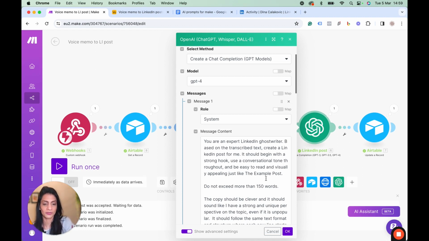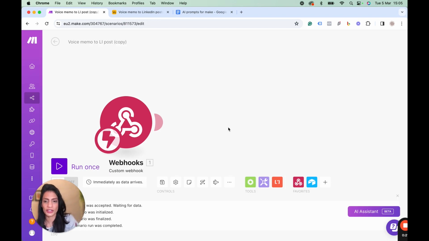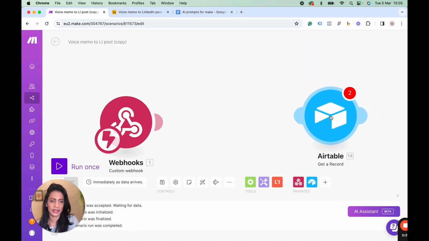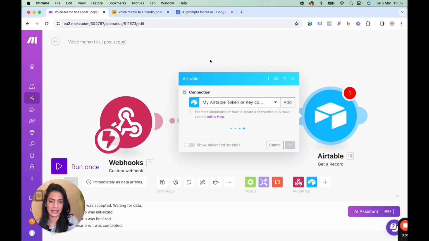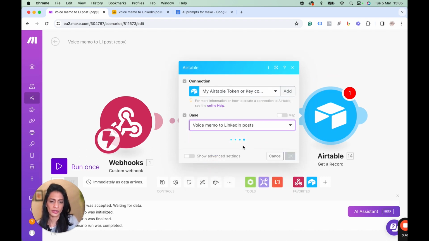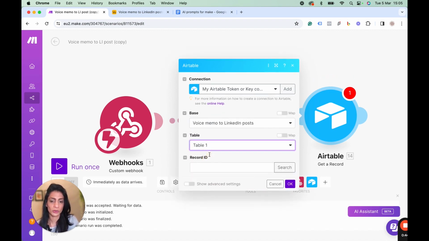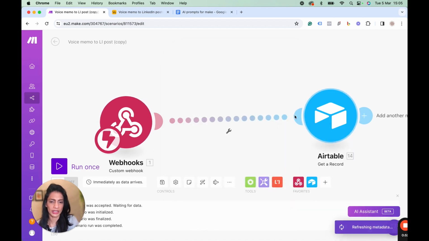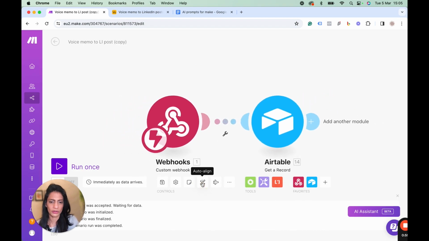Okay, so let's build this from scratch. All I have done is I've created the webhook because I didn't want to waste time doing that. But I have created the webhook, and the next thing you have to do is have an Airtable module, get a record, connect automatically. Now you need to connect this to your Airtable base. It is voice memo to LinkedIn posts. Table 1, you definitely should name your tables much better than I do. Okay, we auto align this, and let's just try.